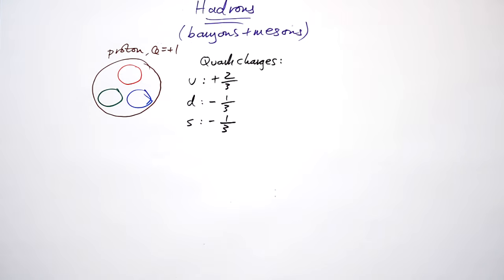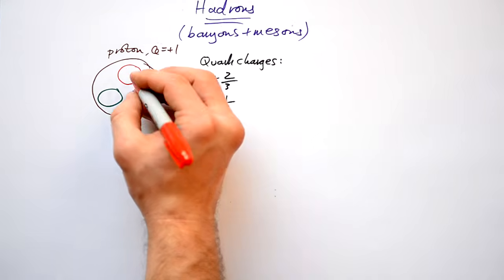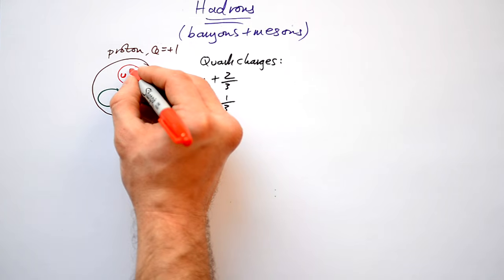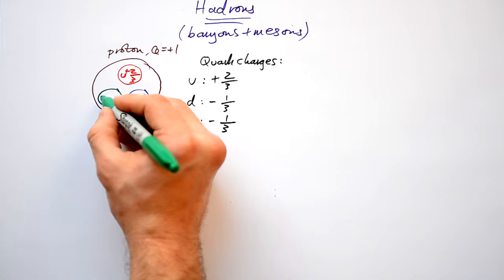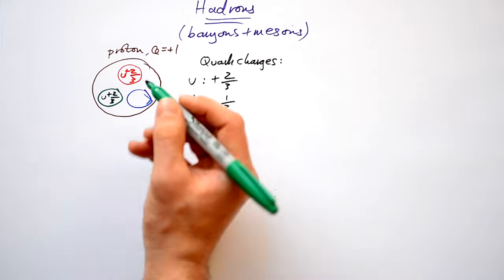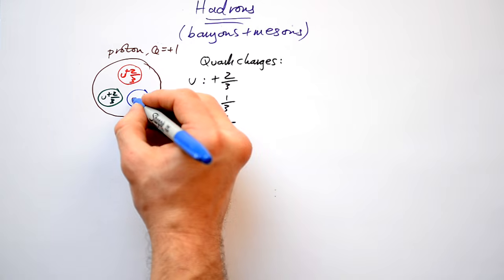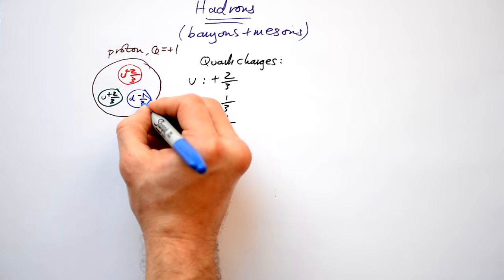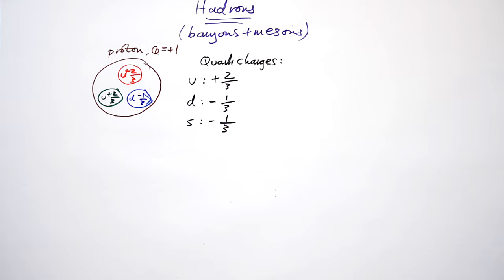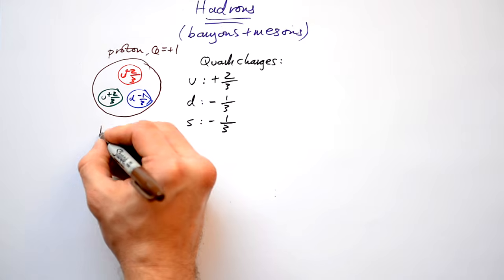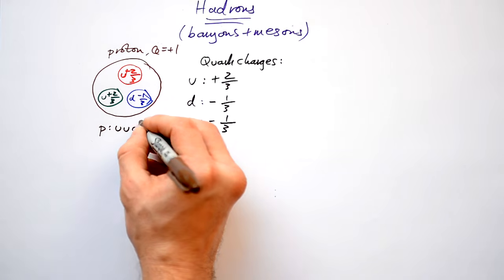Now, a proton isn't made up of any strange quarks at all. So can you figure out what combinations of up and down quarks we must have in order to equal +1 altogether? Hopefully you've got this. An up quark is +2/3. Another up quark is altogether 4/3. And then if we have a down in there, that's -1/3. Altogether, adding up to +1. So that means that the quark composition of a proton is up, up, down.